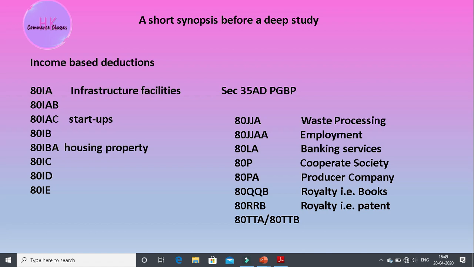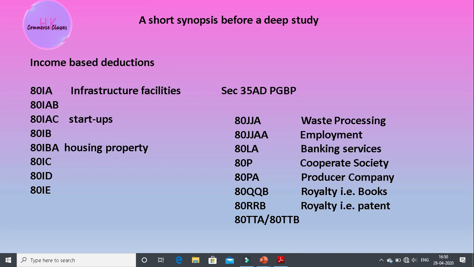So 80IA is for infrastructure facility. The people who are giving donations or any type of charity for building or developing the infrastructure facilities, that will be recorded in 80IA. And the people who are starting up a new venture, any kind of business, or any type of small scale MSME industries, their deductions will go under 80IAC.